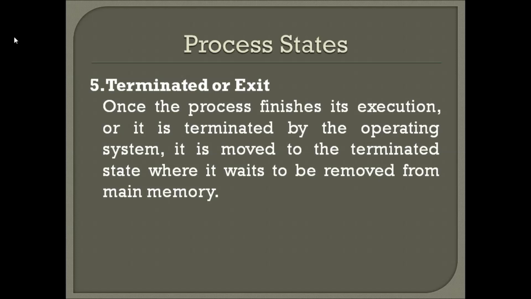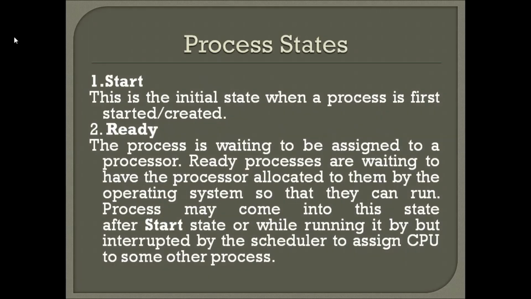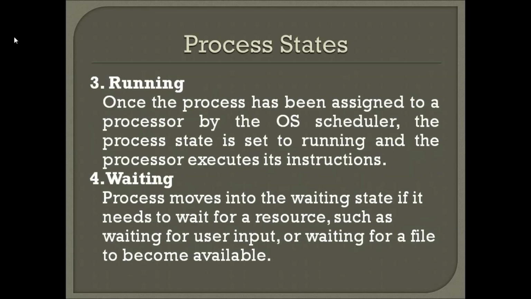Understood, guys? So let me brief once again. Your process will be in a start state when you create the process. Then it will be in ready state, where the process is waiting to be assigned to a processor. Ready processes are waiting to have the processor allocated to them, so they can run. Next, running.